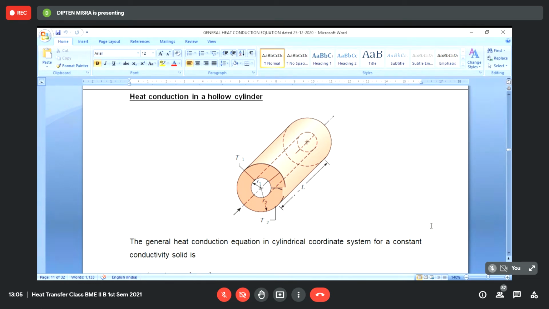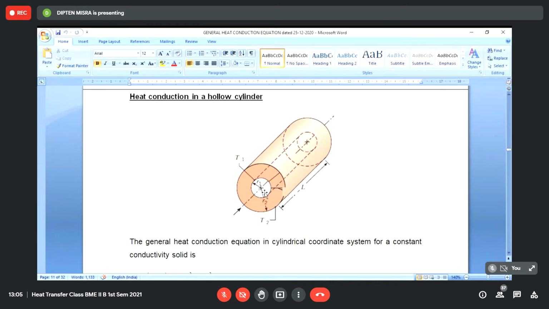A better example can be, say, a pipe in a boiler. In the case of a boiler, particularly a water tube boiler, you have water inside the pipe, and the pipe is surrounded by a hot flue gas. The flue gas is the gas that is produced because of burning of air and fuel. So when you burn air and fuel, they produce something that is known as flue gas. It is at a high temperature.